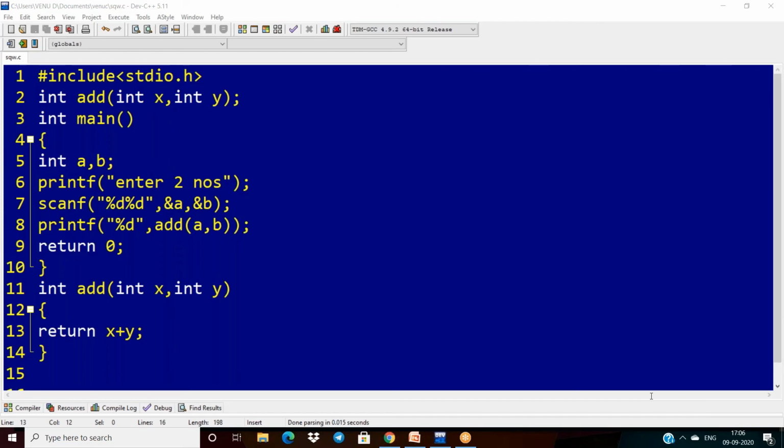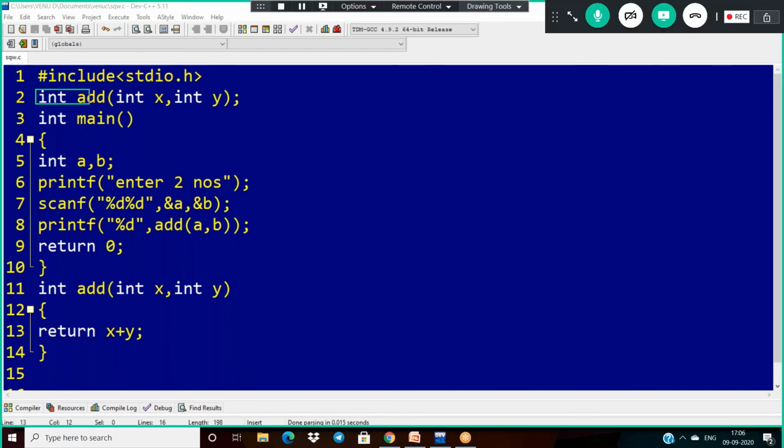So other than this, we can use recursive functions. I'm not asking about that one, sir. I'm not asking about recursive functions. So my question is, are these mandatory? Yes, compulsory, we have to use these for each and every function. Are all three mandatory? That is my question here.